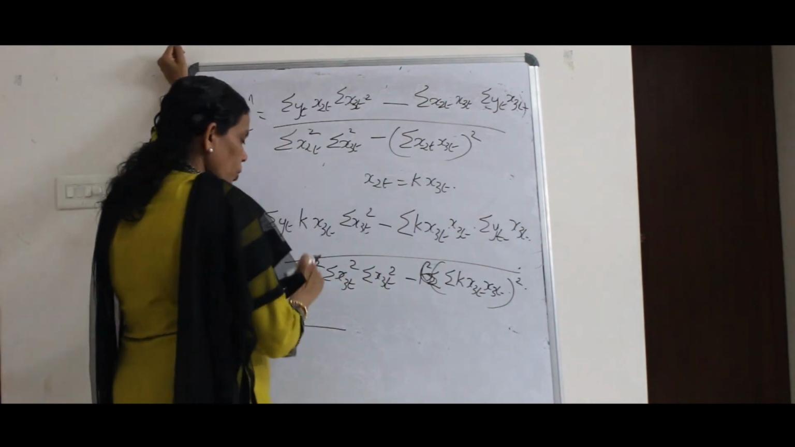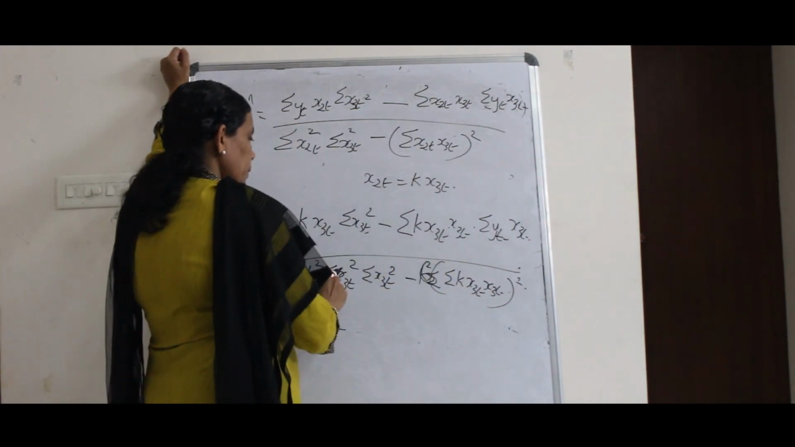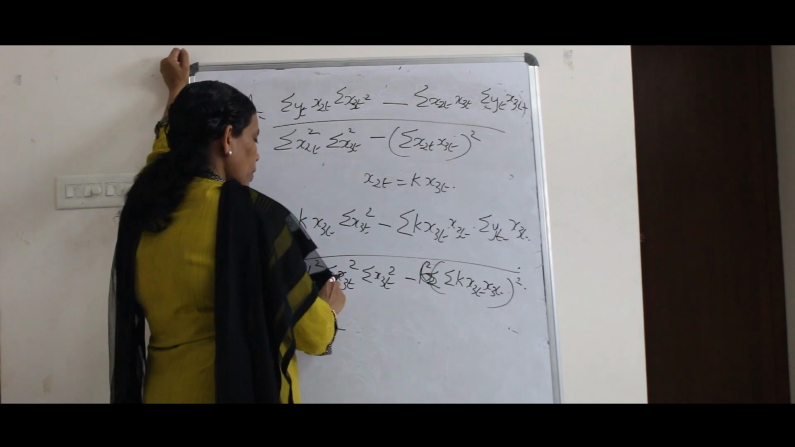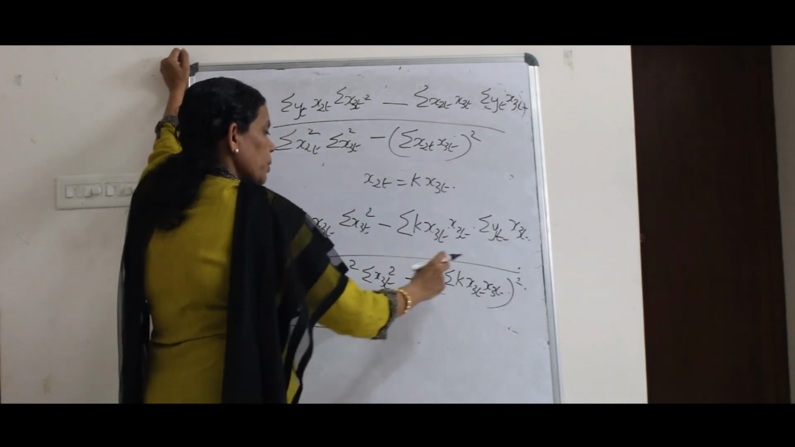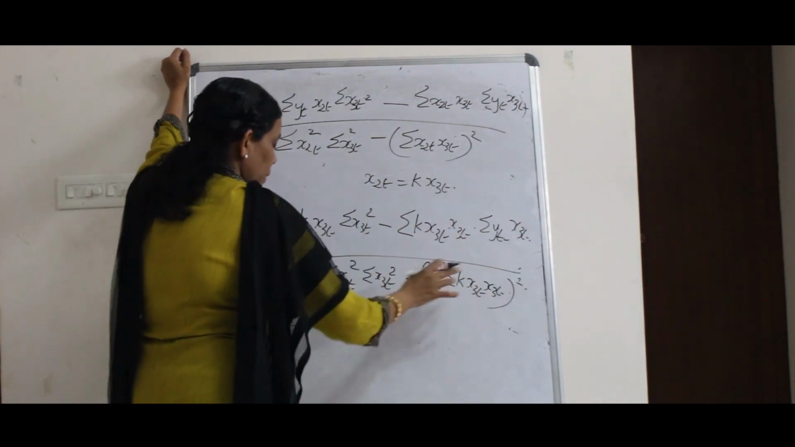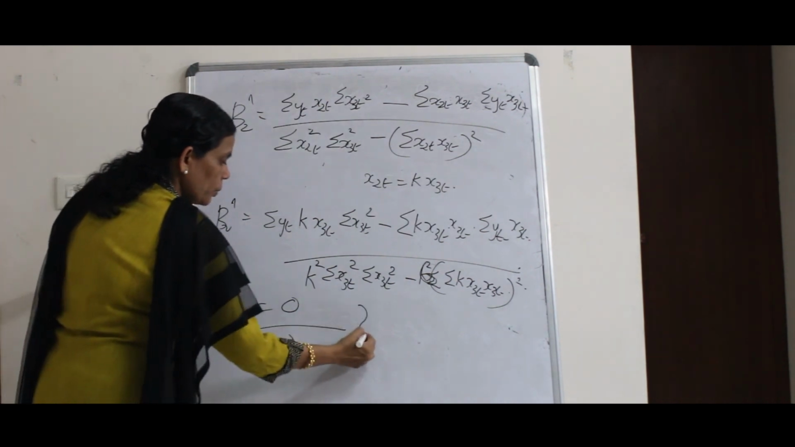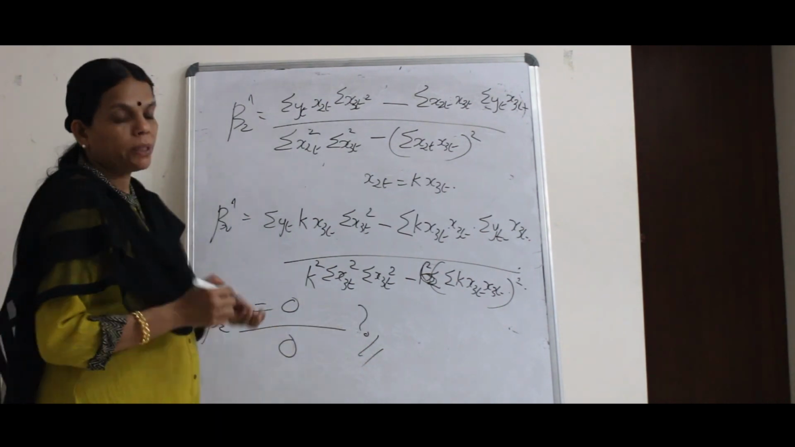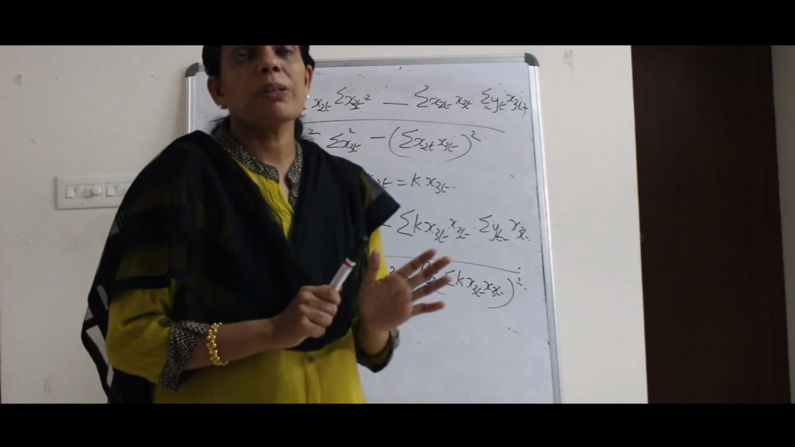And what about the denominator? Here you have k square, and how many times x3t? This is square and this is square, so 2 plus 2 is 4. So this is 0 and this is 0. So what is the value of beta 2 hat? Beta 2 hat is equal to 0 by 0, that is indeterminate in the presence of perfect multicollinearity.